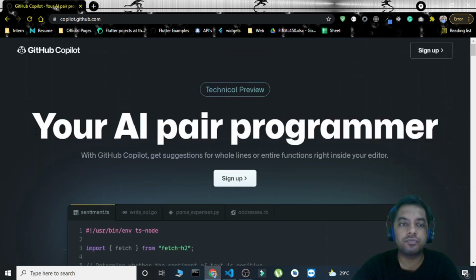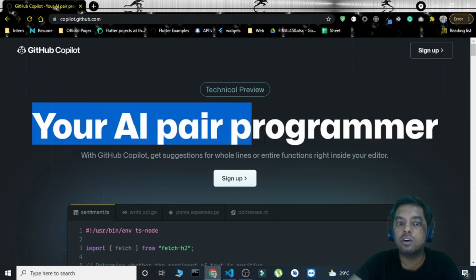Okay, it's also facing a lot of criticism, so we are going to see how much of that is true, how GitHub Copilot is working, and whether it will be replacing the developers in future or not, everything.